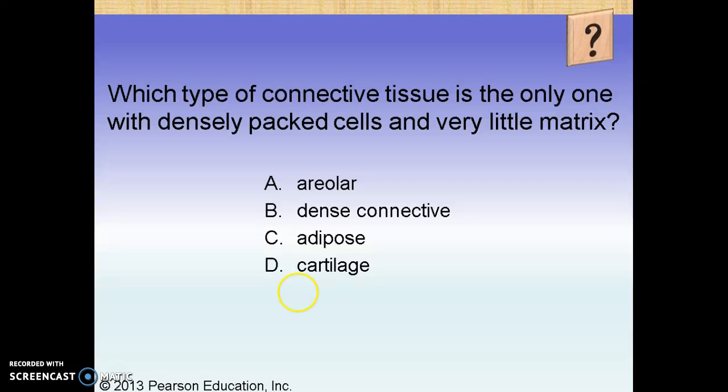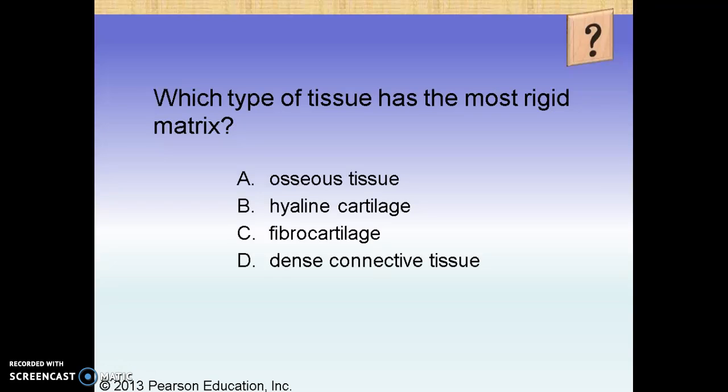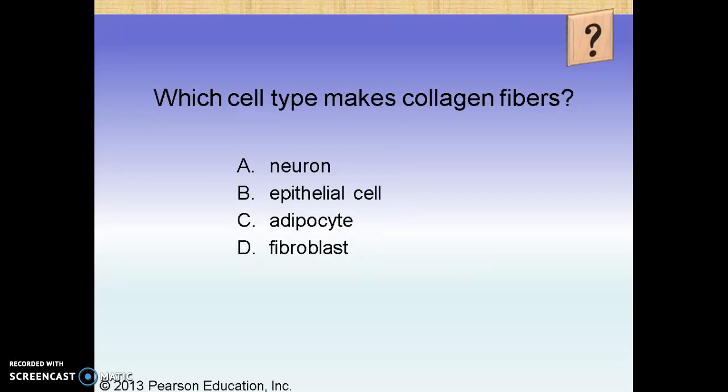What type of connective tissue is the only one with densely packed cells and very little matrix? Adipose tissue. What type of tissue has the most rigid matrix? That must be bone. Do you remember what the name for bone is? That's osseous tissue. What cell type makes collagen fibers? And that would be the fibroblast.